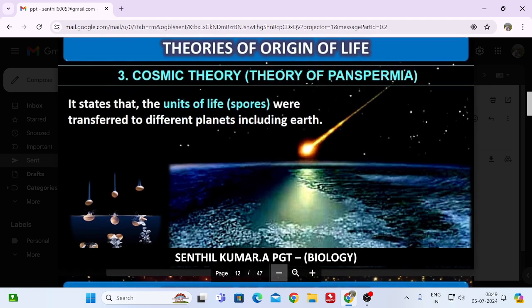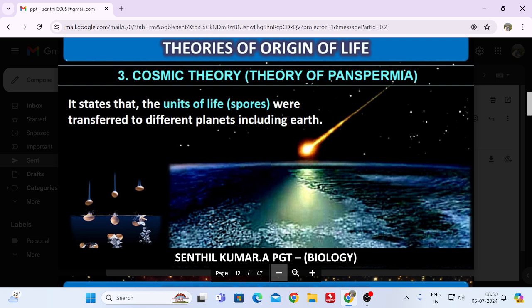Next, the cosmic theory, the theory of panspermia. This is one theory. It states that the units of life existed on the earth in the form of spores. The spores may have come from some other planet, they felt. The spores belonged to some other planet, fell from the sky and landed on the earth's surface, and that became the place for the origination of life. That is what they felt.